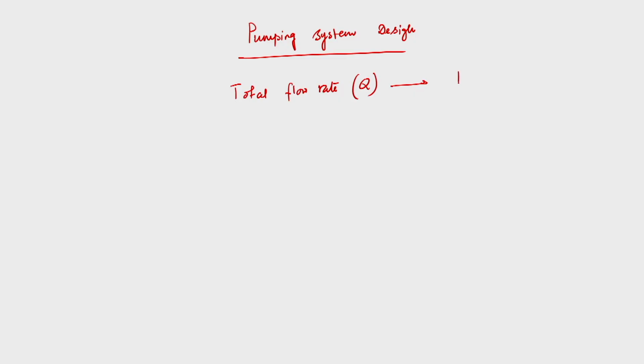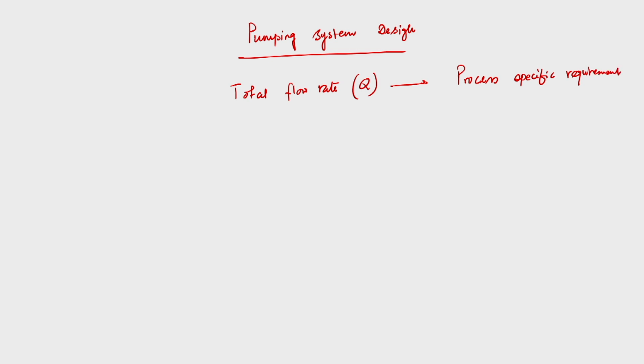So, depending upon the process, someone should calculate the total flow rate that we need from the pumping system. How the pump delivers this amount of water to different points is a different issue altogether. So, this is the total volume flow rate, which is very much process specific, and the system designer should know this information from the process people. This is a process specific requirement, as I said.